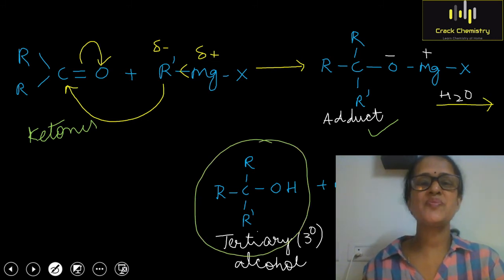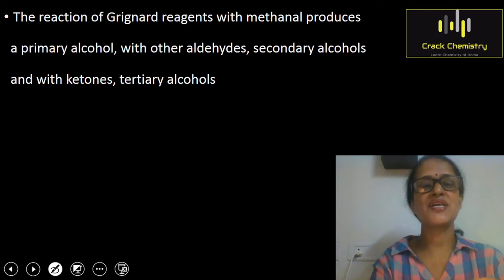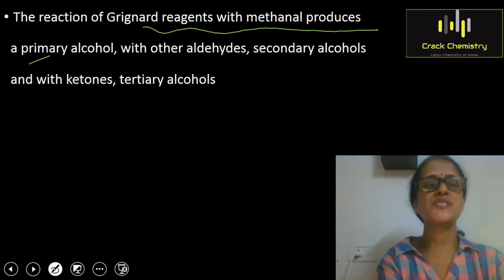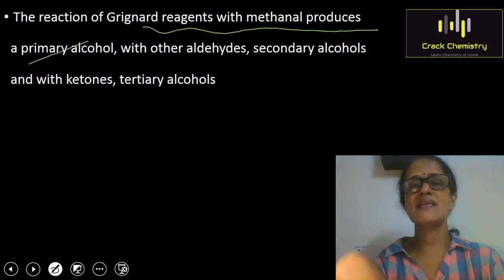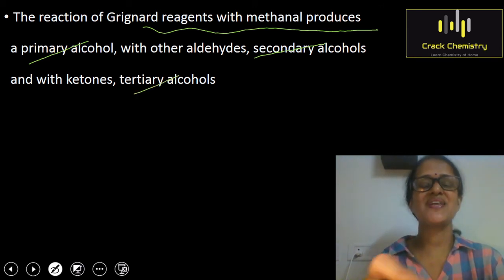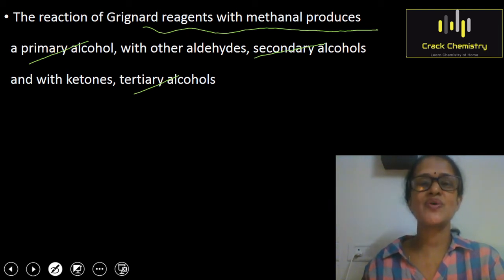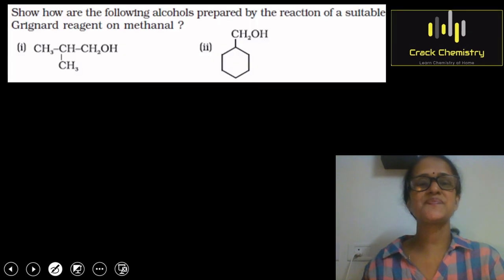So students, I hope each and every point is clear to you. This is the general conclusion: the reaction of a Grignard reagent with formaldehyde produces a primary alcohol. With other aldehydes it produces a secondary alcohol, and with ketones you will get a tertiary alcohol. So you can see how simple this reaction was. By using this simple and interesting trick, you can write the reaction quickly within seconds without making any mistake.